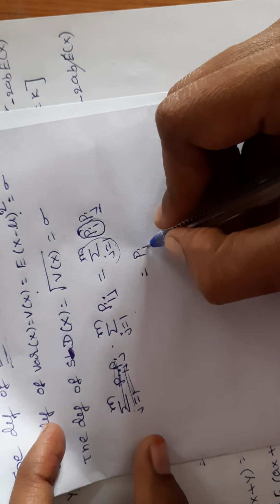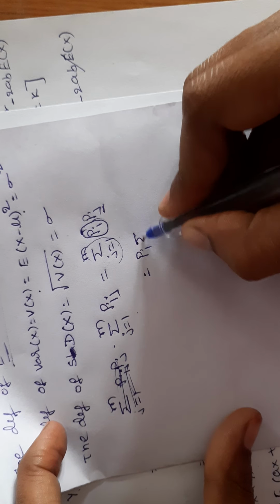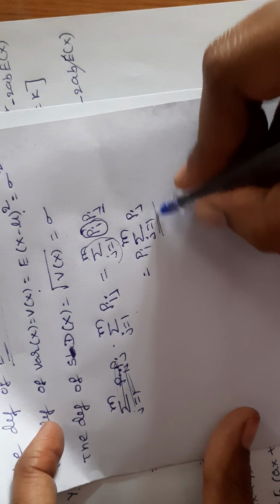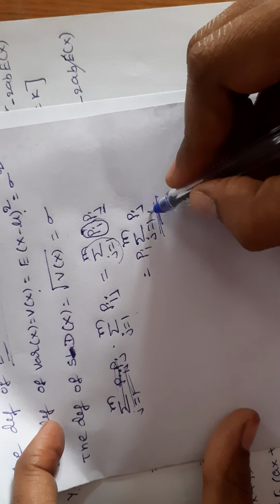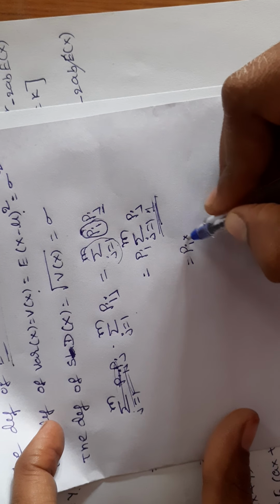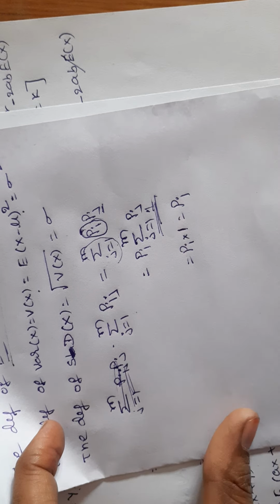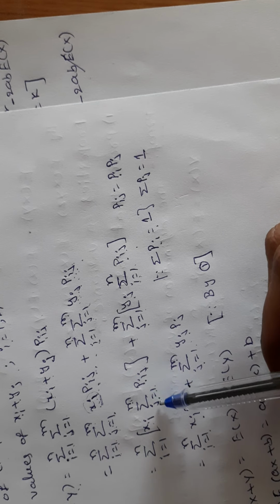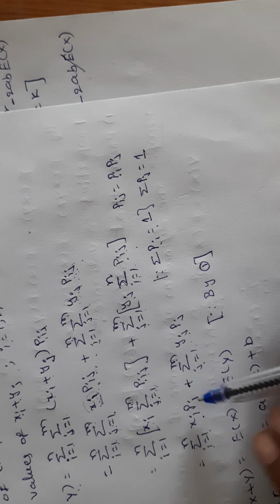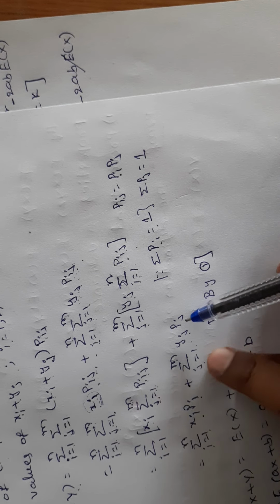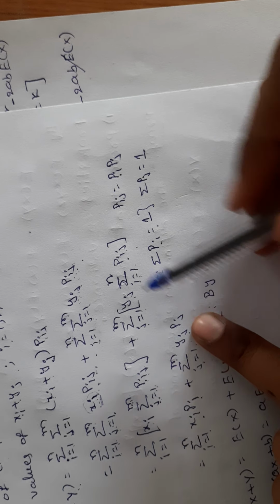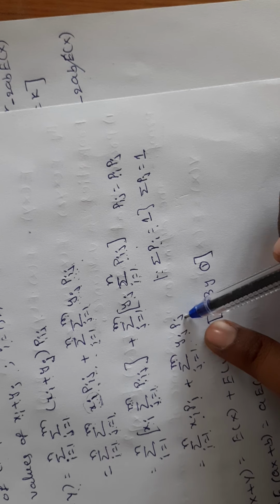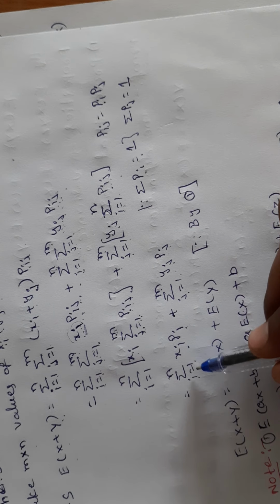Now writing outside, pi I am writing outside. Then summation j runs from 1 to m pj. The total probability is equal to what? 1. This total value is 1. So pi into 1 is equal to pi. Okay, like this, the total probability of summation j runs from 1 to m pi pj, you get only pi. Okay.